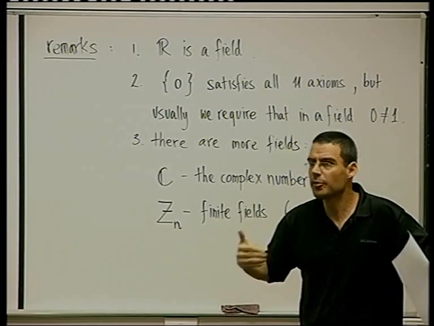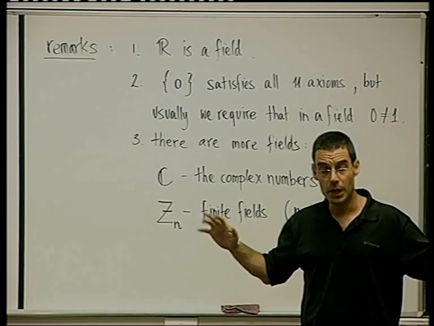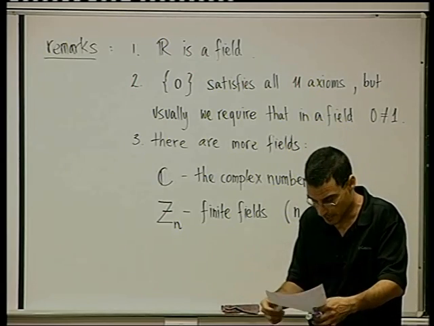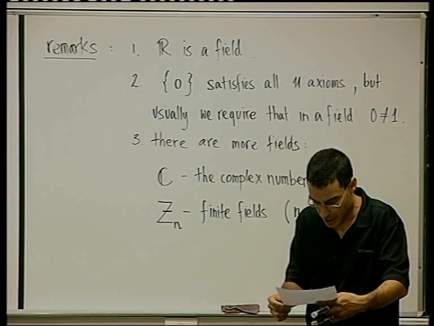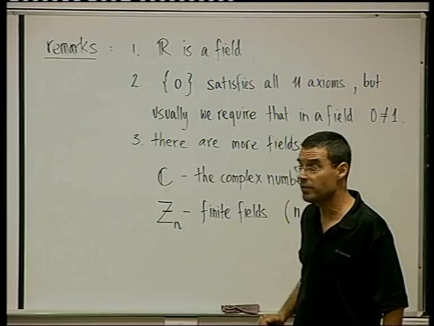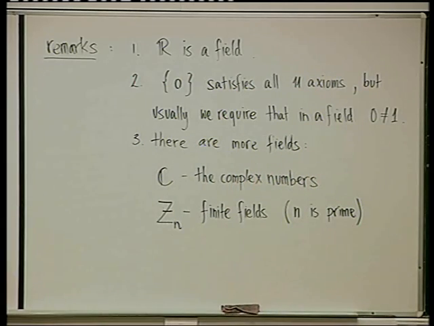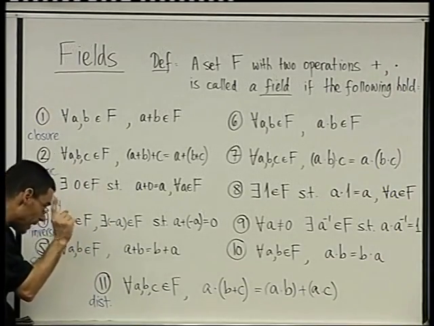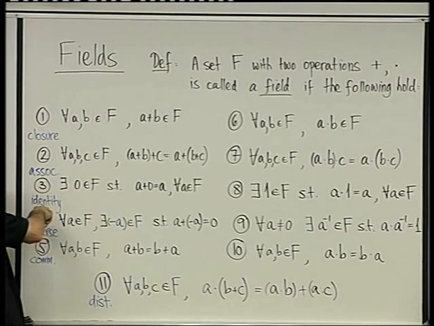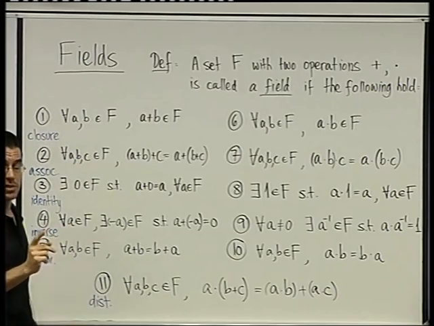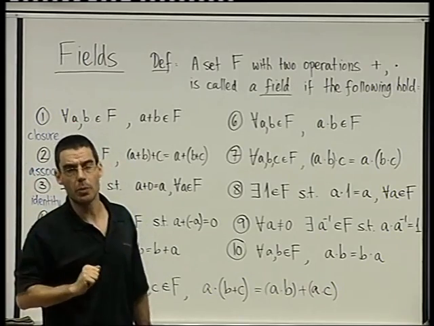At first it looks like we're proving things that, what do you need to prove here? For example, I'm going to prove that for any number, a times 0 equals 0. That's not one of the axioms. Let's look at the axioms again. There's no property that says that if you take a and multiply by the additive identity, a times 0, not a plus 0, but a times 0, it is always 0.